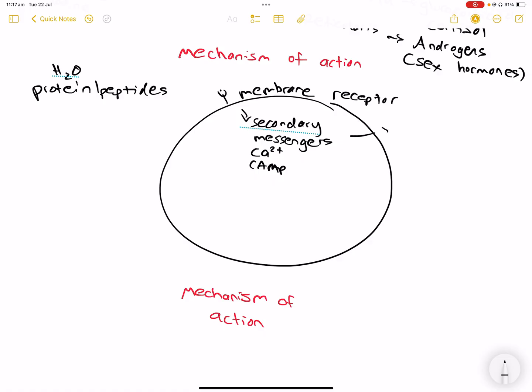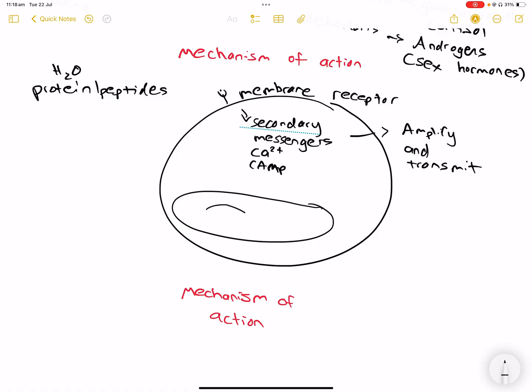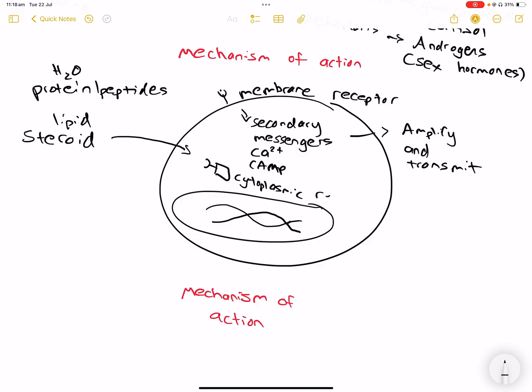These secondary messengers amplify the signal and transmit, and can trigger transcription translation factors within the nucleus. So steroid hormones, as we said before, are lipid-based, which means they can cross and get into the cell. But this time it binds to cytoplasmic receptors, and that triggers transcription and translation factors.